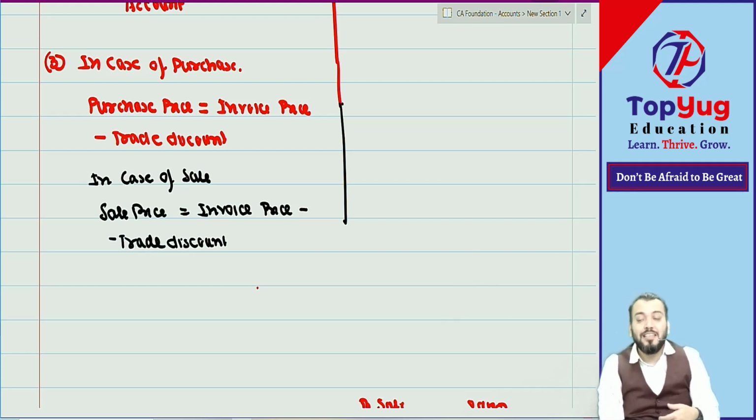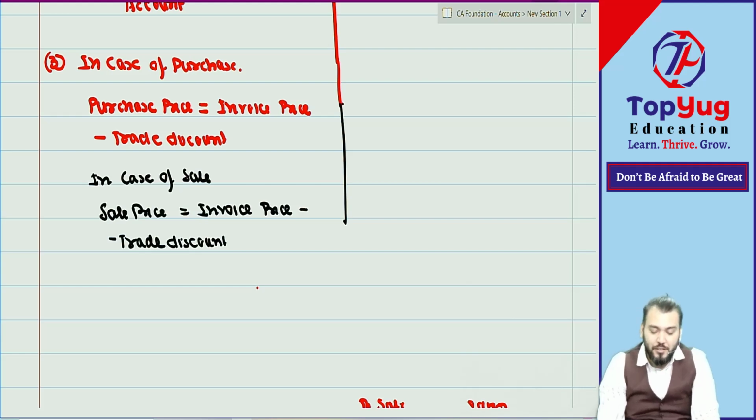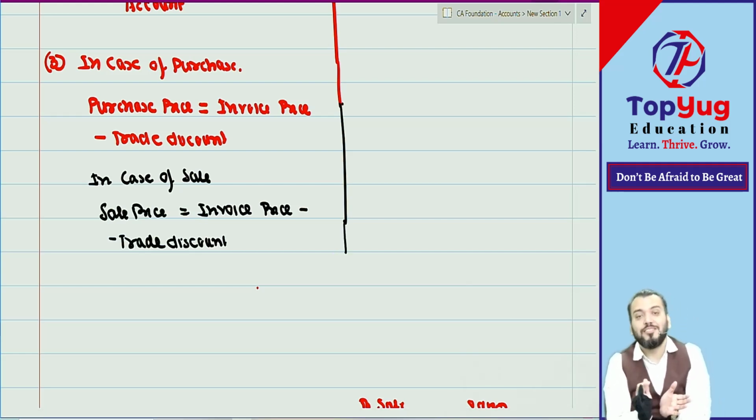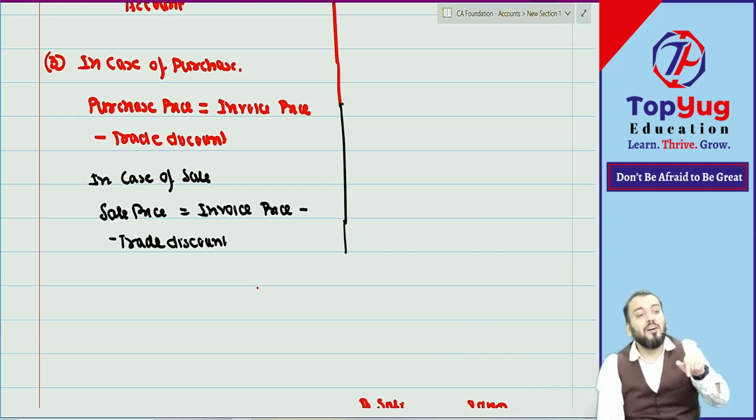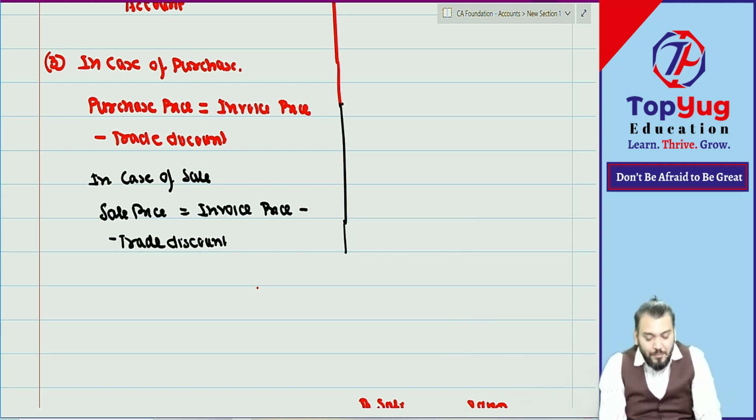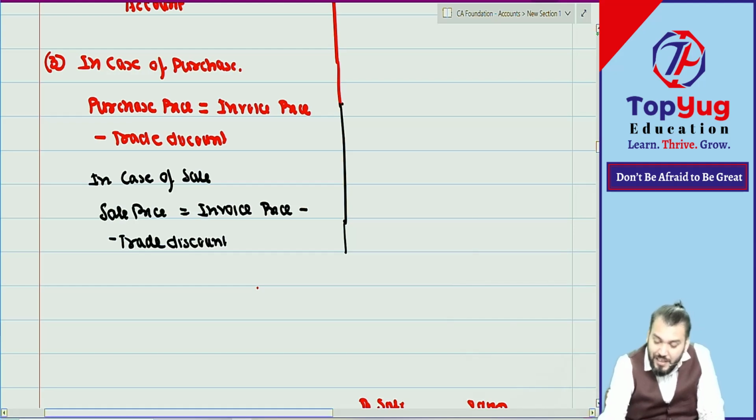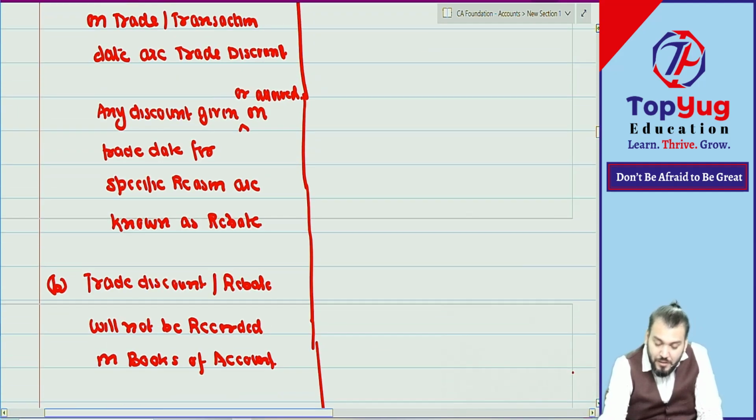In case of sale, we issue the invoice. Any price written on the invoice is the invoice price, but that price is not recorded. We record the purchase price and sale price. Purchase price is after deducting trade discount or rebate. Similarly, sale price is after deducting trade discount or rebate. Now this you have understood.